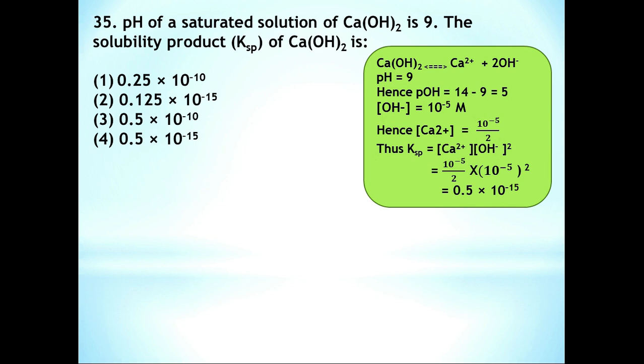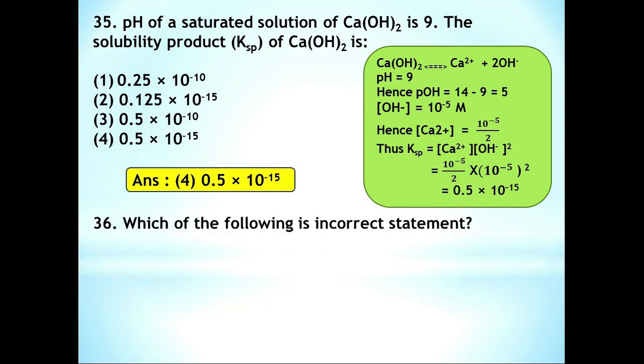That is nothing but 0.5 into 10 to the power of minus 15. So among these options, option 4 is the correct answer. You can calculate this, or you can solve this question by considering the Ksp formula, solubility product, or S value, like that also. But I think it is the easier method.